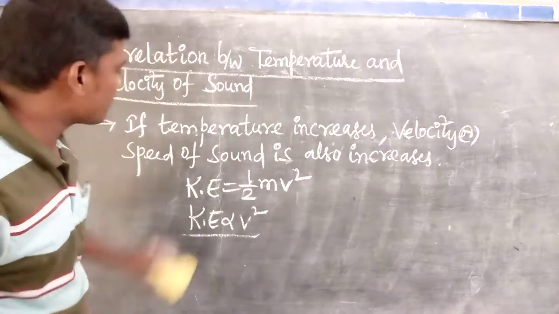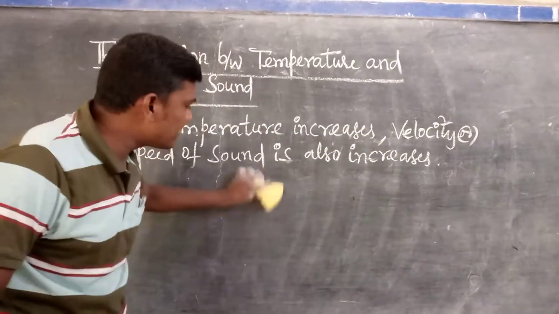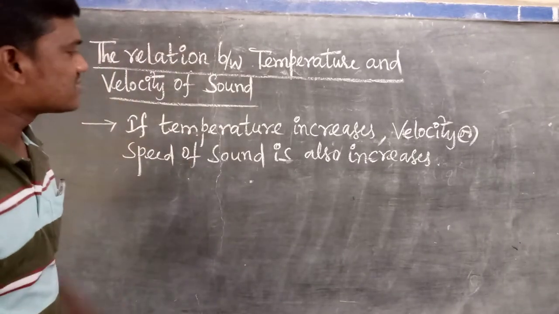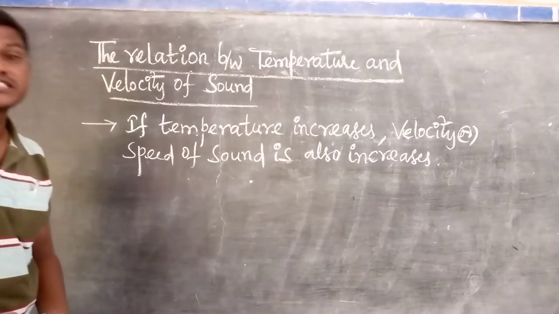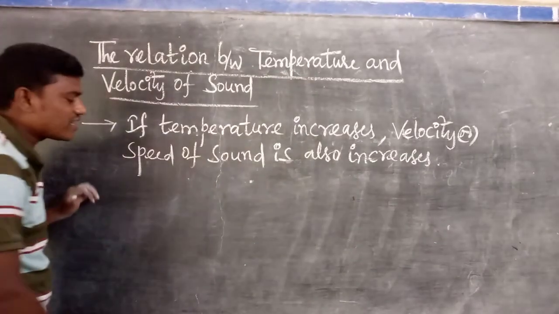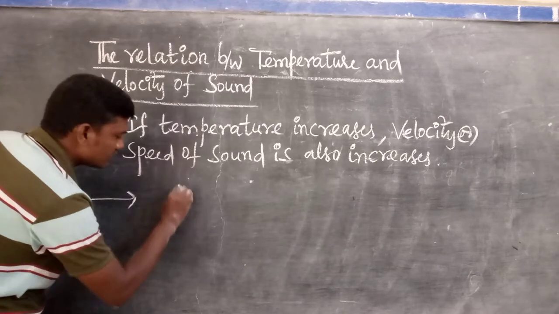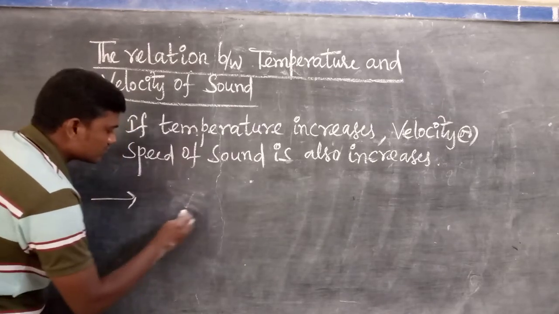But how can we find it? For example, if the temperature in the atmosphere increases by 1 degree, how much does the speed of sound increase? For that there is a formula.